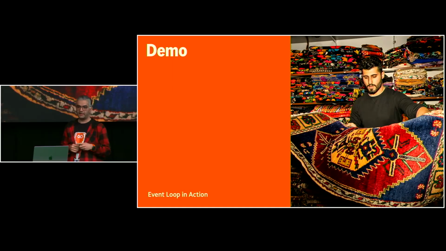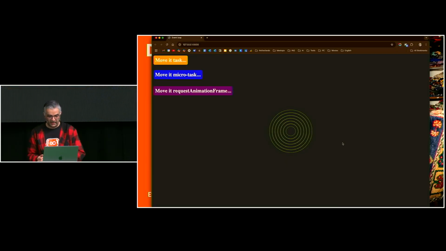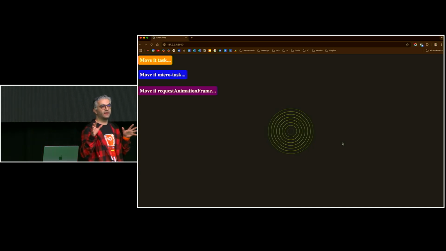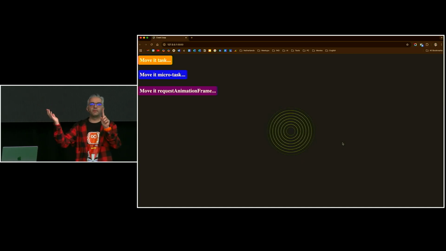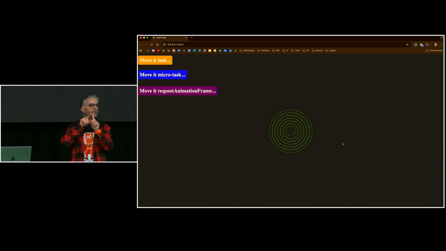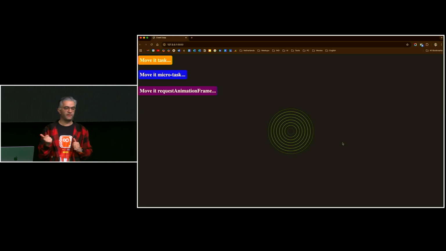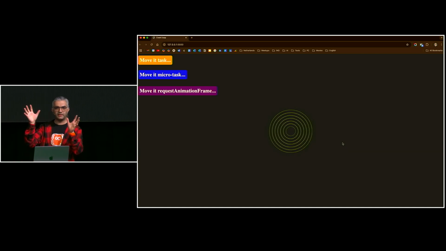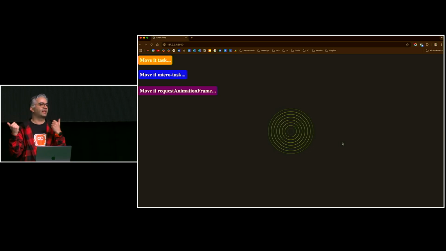OK, nice. So a quick demo. I have 3 elements. The first one is move task: I'm moving this one with a task, setTimeout. The second one, I'm moving this element with a microtask. And the last one, I'm moving that with requestAnimationFrame. Let's start with the first one. I want you to focus on my animation in the middle. It's a normal CSS animation, right? So if my browser's main thread is blocked, my animation won't move.